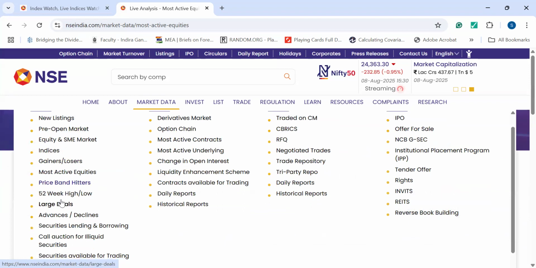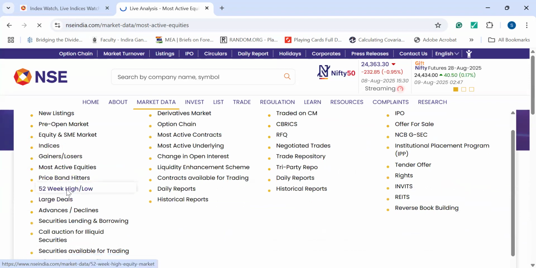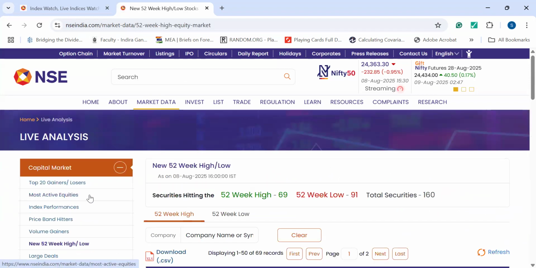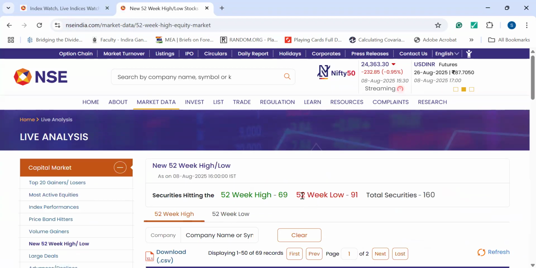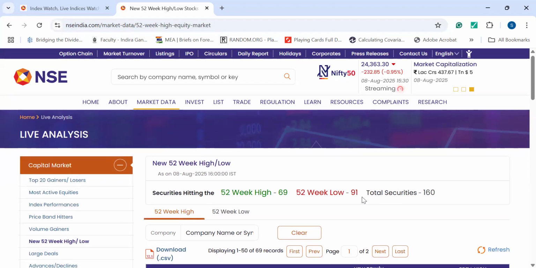Price band details are the highest circuit or the lowest circuit. But apart from that, if we go for 52-week high and 52-week low, here is the summary that they have given. There are 69 companies who have hit the all-time high in the last 1 year, 52-week high. Okay, 52-week means the last 1 year. And in the last 1 year, these 91 companies have lost their momentum, and they are just going down continuously.